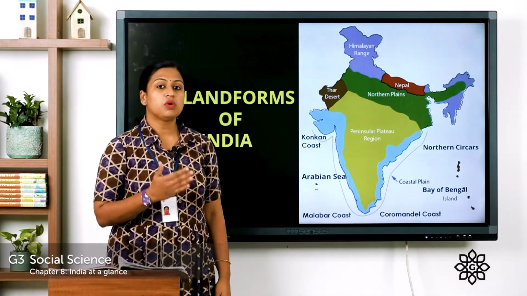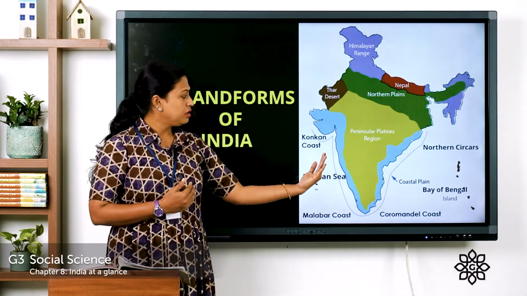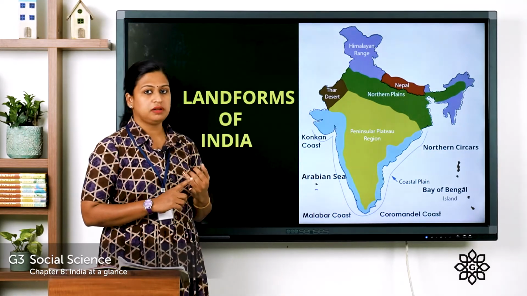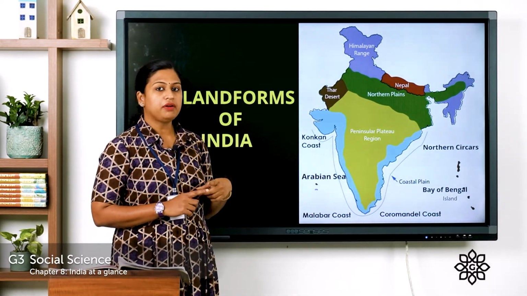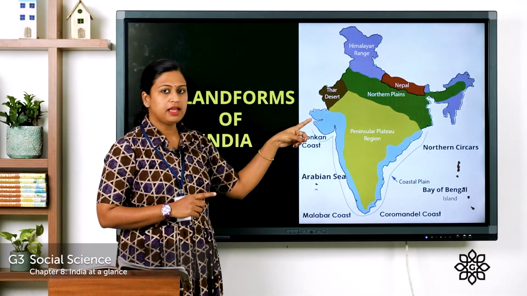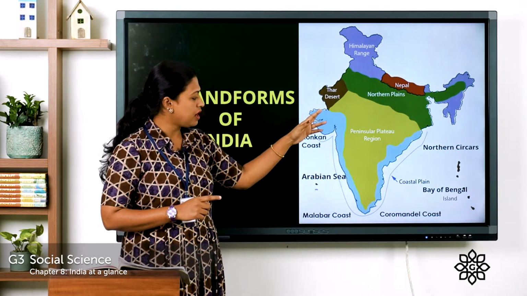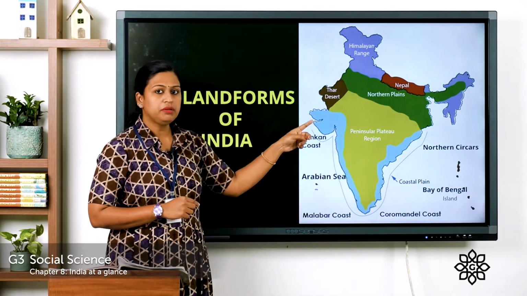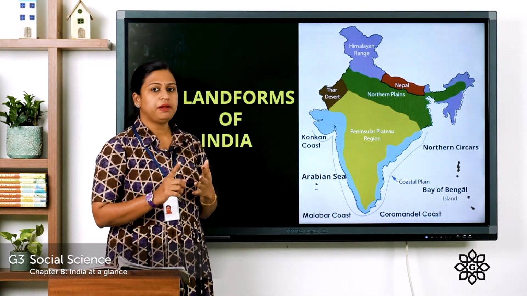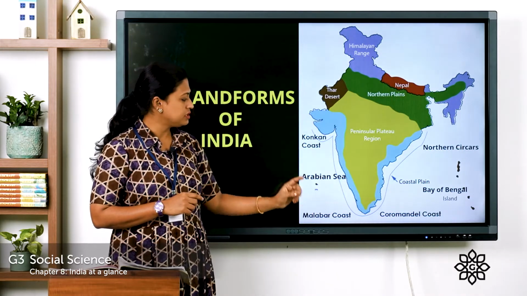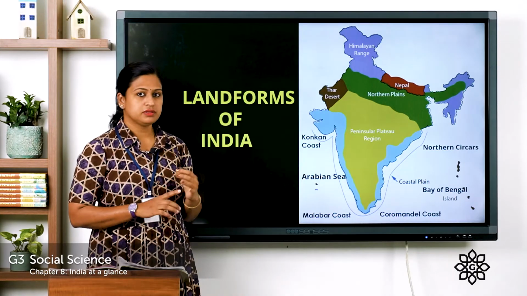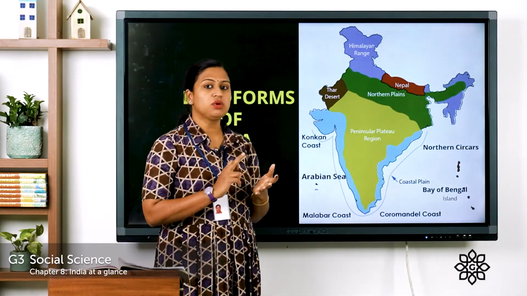Now the coastal plains which are located in the western part of India are known as the Western Coastal Plain, and it stretches from Gujarat down to the south. Here, the northern part of the Western Coastal Plain is known as the Konkan Coast, and the southern part is known as the Malabar Coast. So, this was about the Western Coastal Plain.